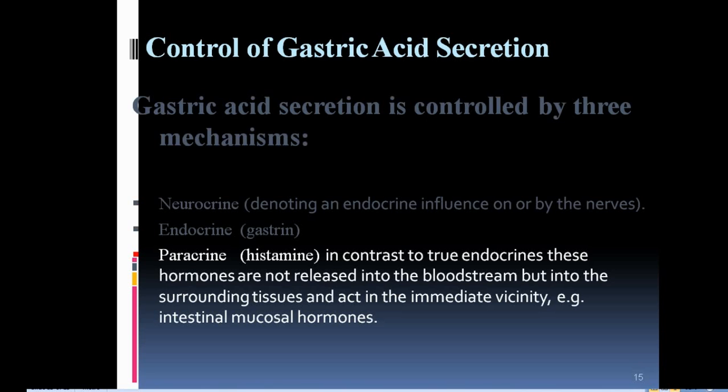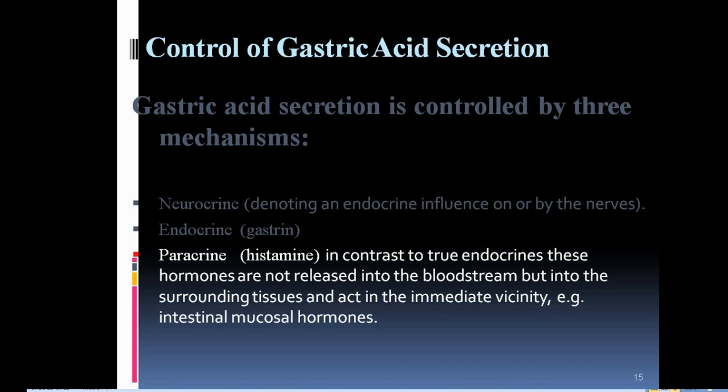The neurocrine denotes an influence on or by the ends of the nerves. Endocrine, that is gastrin, and paracrine concerned with histamine. In contrast to true endocrines, those hormones are not released into the bloodstream but into the surrounding tissues and act in the immediate vicinity, that is intestinal mucosal hormones. These are concerned with the paracrine, that means histamine.